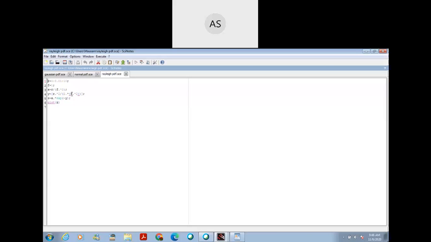So data square divided by 2 sigma square, and the value of x is r, data divided by sigma square.